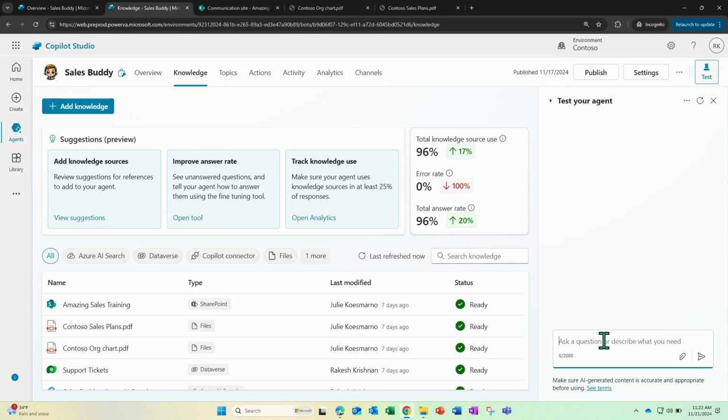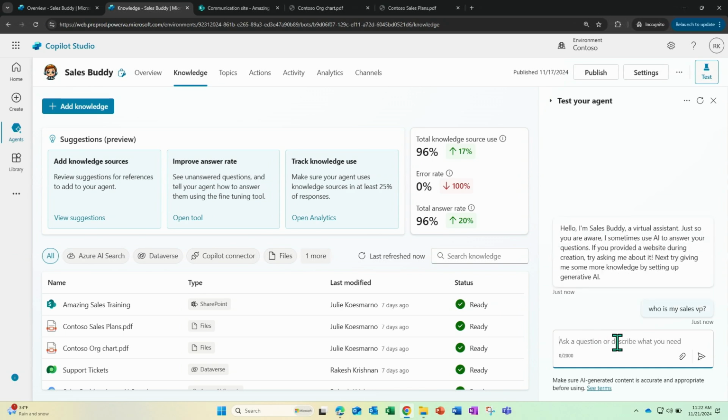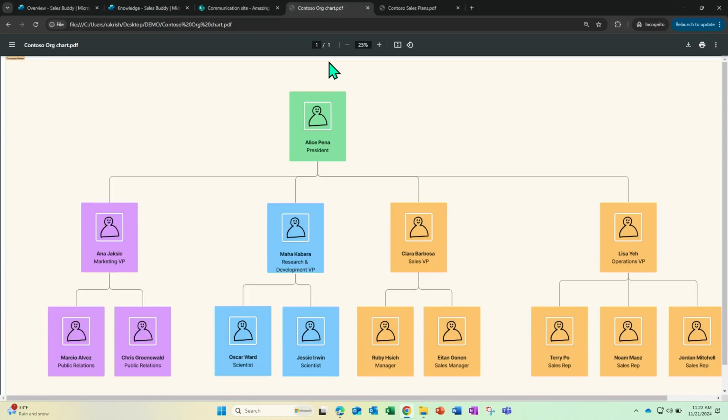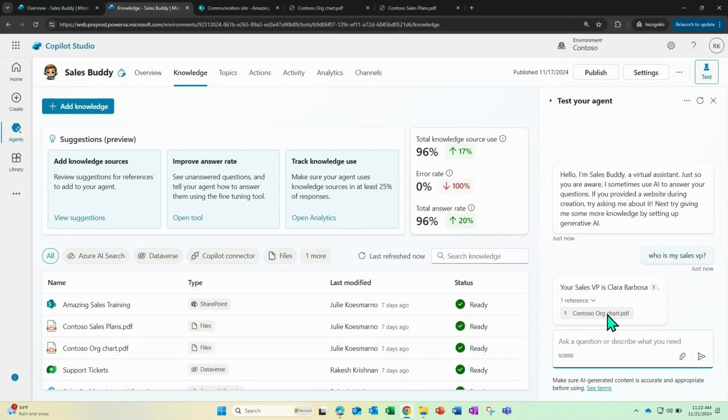So, as a new person joining the team, what do you think is the important question? Probably who's the boss, right? So let's ask, who is my sales VP? This question should be answered from the org chart. So here I have Clara Barbosa. Let me just zoom in a little bit. Clara Barbosa is the sales VP. So that question was actually answered from the org chart. I don't have any text, it was just based on the image.